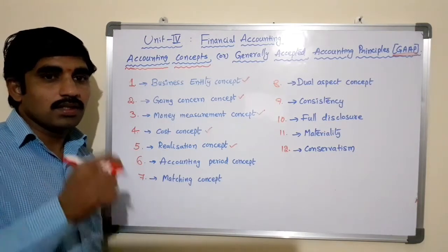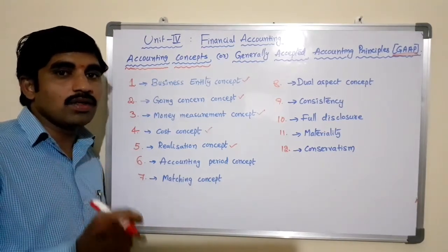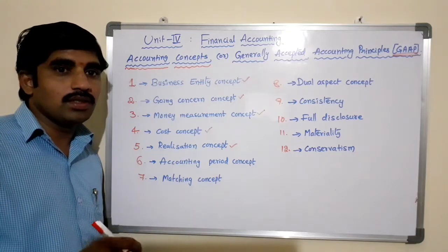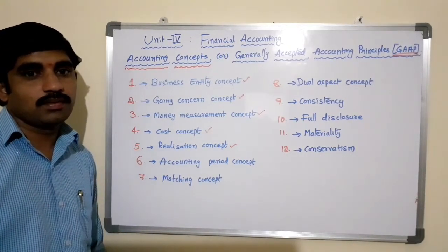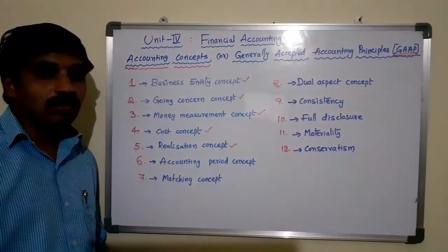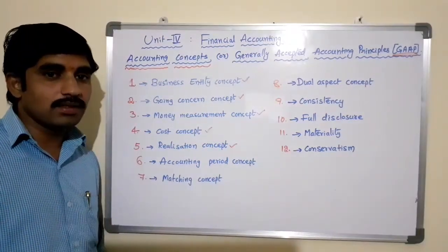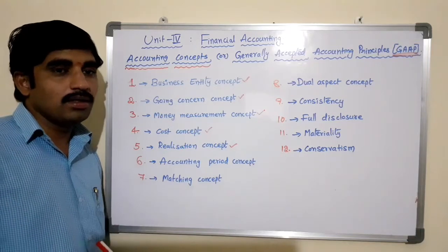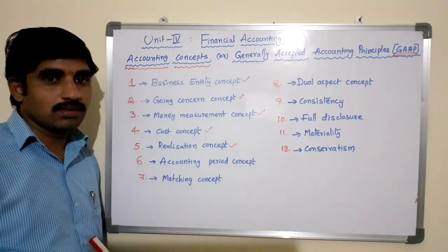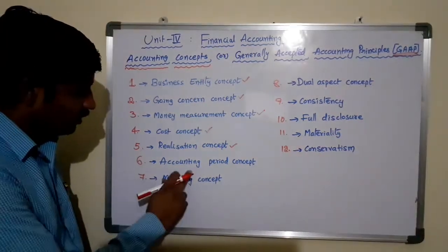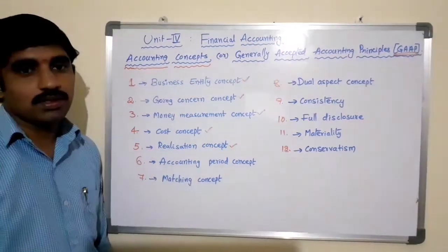In other words, the accountant does not usually recognize the revenue until it is considered to have been realized. So it cannot be recorded in the books of accounts unless the money is received by the business or paid by the business to outsiders. Right? The next concept is the accounting period concept.